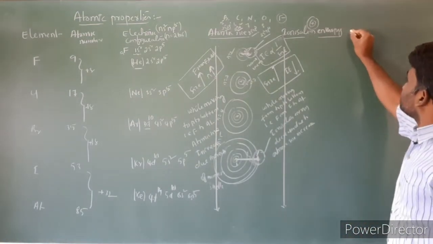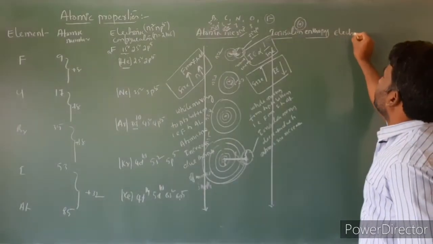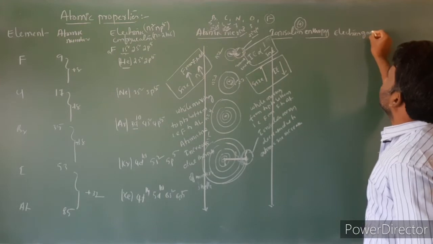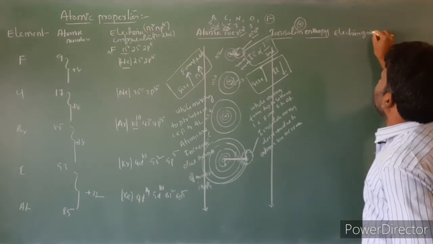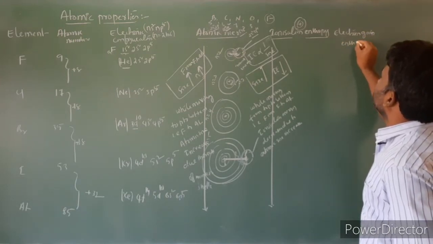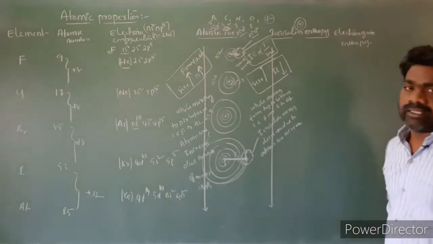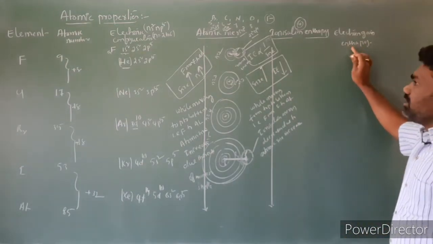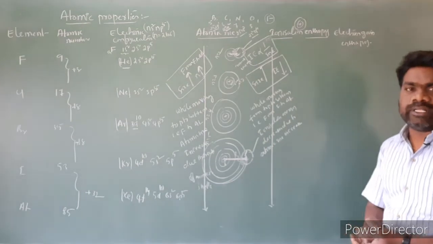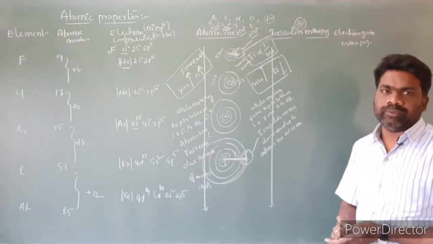Next, electron gain enthalpy. Halogens have the maximum negative electron gain enthalpy in their respective periods.